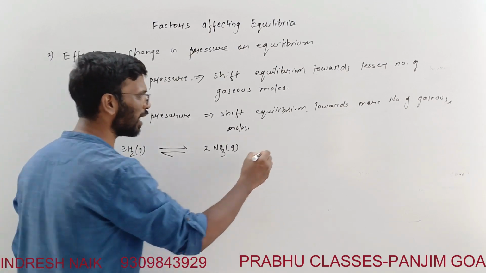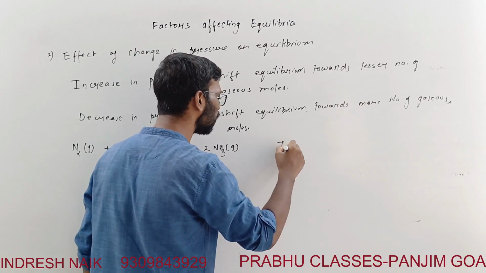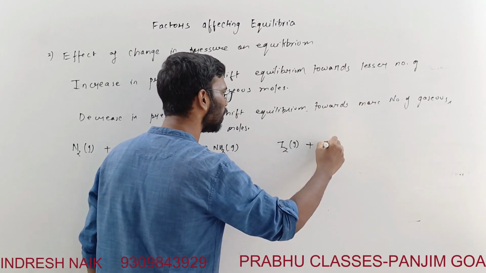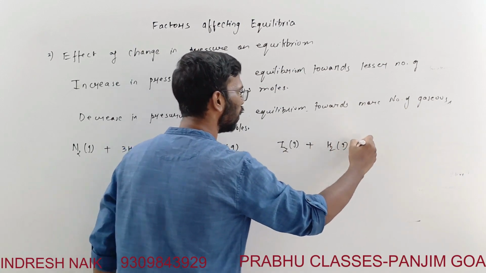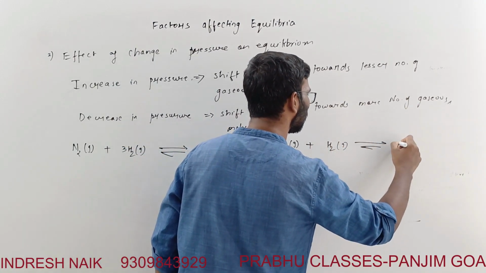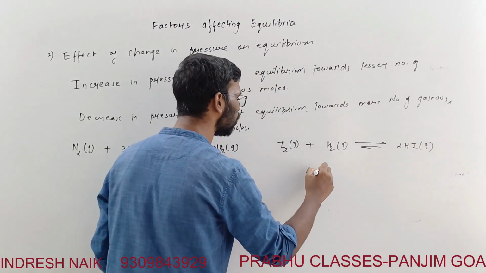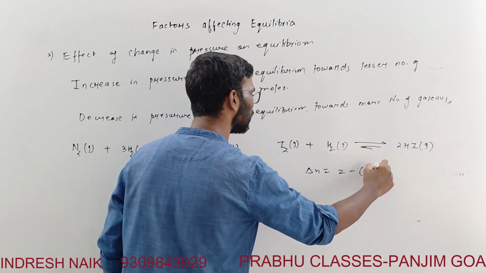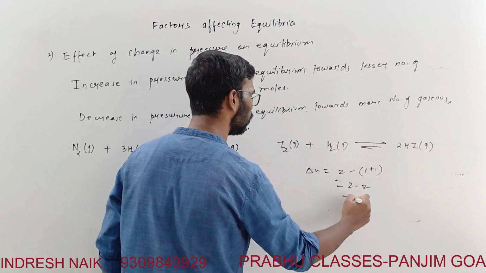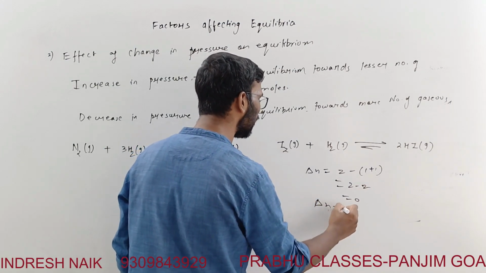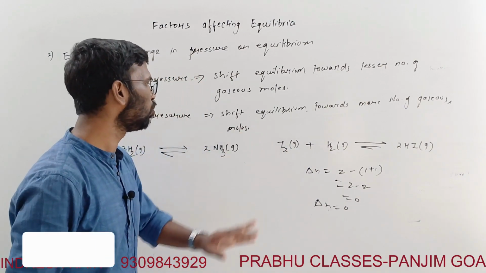But if it is a case like this, if there is a reaction this way, H2 gas and I2 gas reacts to form 2 moles of HI gas. Over here delta n is equal to 0. How? 2 minus 1 plus 1, so 2 minus 2 is equal to 0. So when there are equal numbers of gaseous moles on both sides, reactant and product, there is no effect of the pressure.